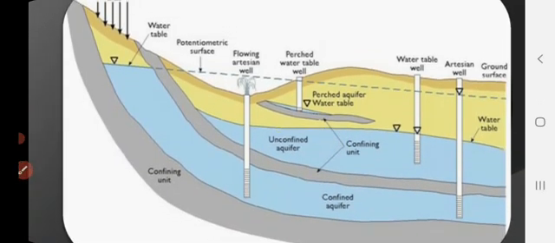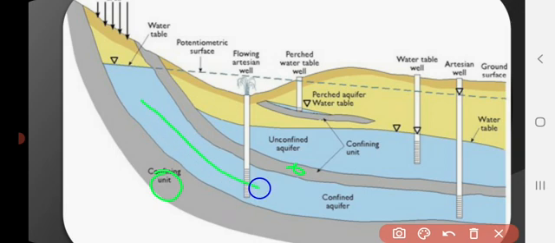Here, these are the impermeable layers of soil, meaning hard rock strata or impermeable strata are there. The water stored between this hard strata is in a confined portion, so this is a confined aquifer. Above it, there is no impermeable layer, only a soil layer, so I can say this is an unconfined aquifer.